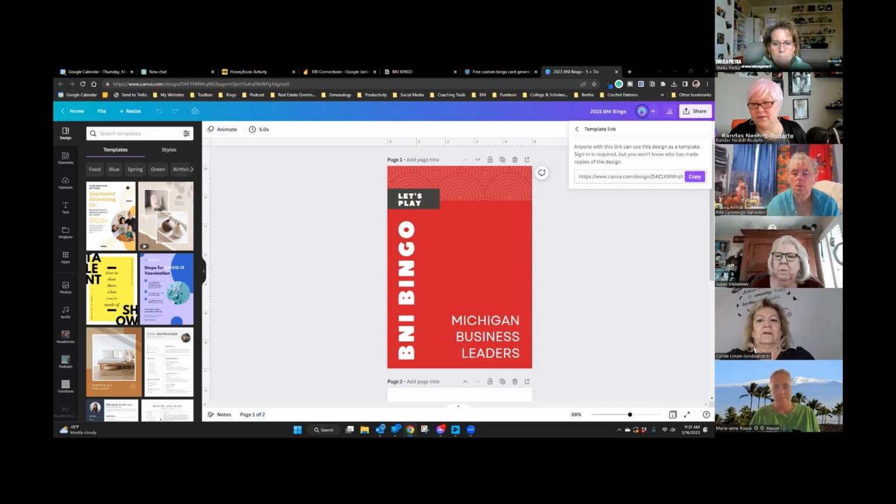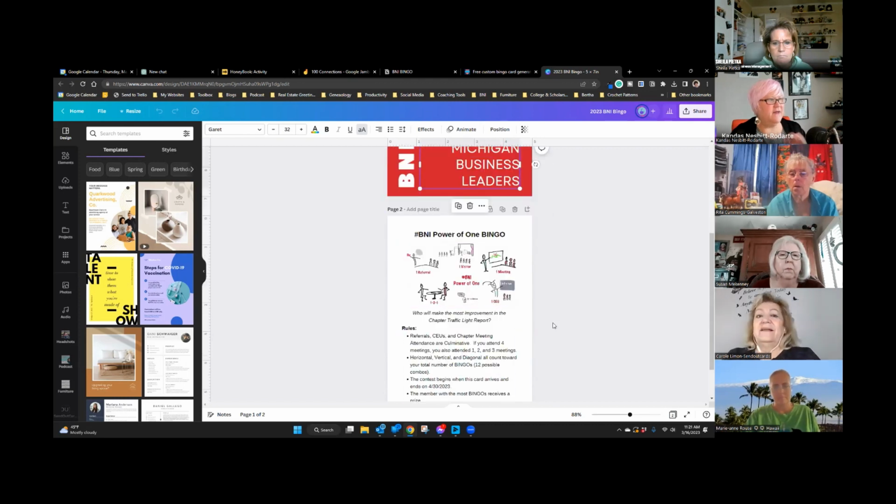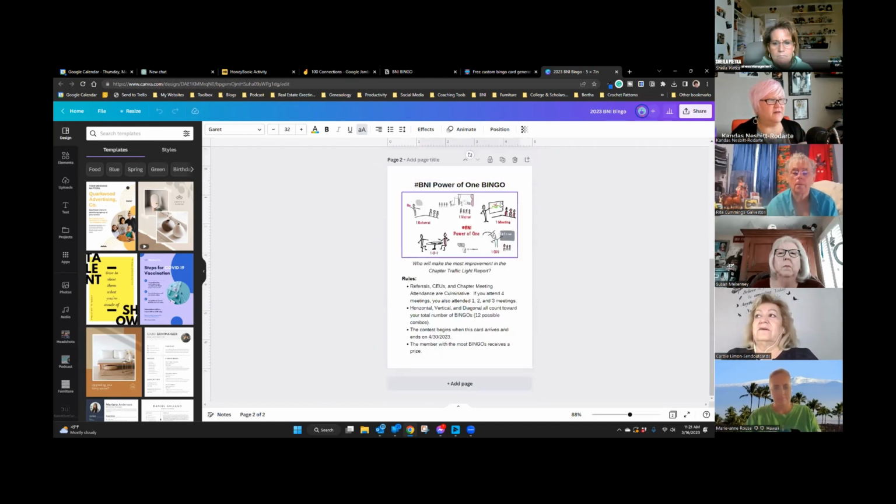When you change your name and location, change Michigan Business Leaders to the name of your chapter. If you don't belong to a BNI chapter, just take BNI off. Change the color if you want to a different color. This is the inside of the card. This right here is a graphic that explains the power of one.